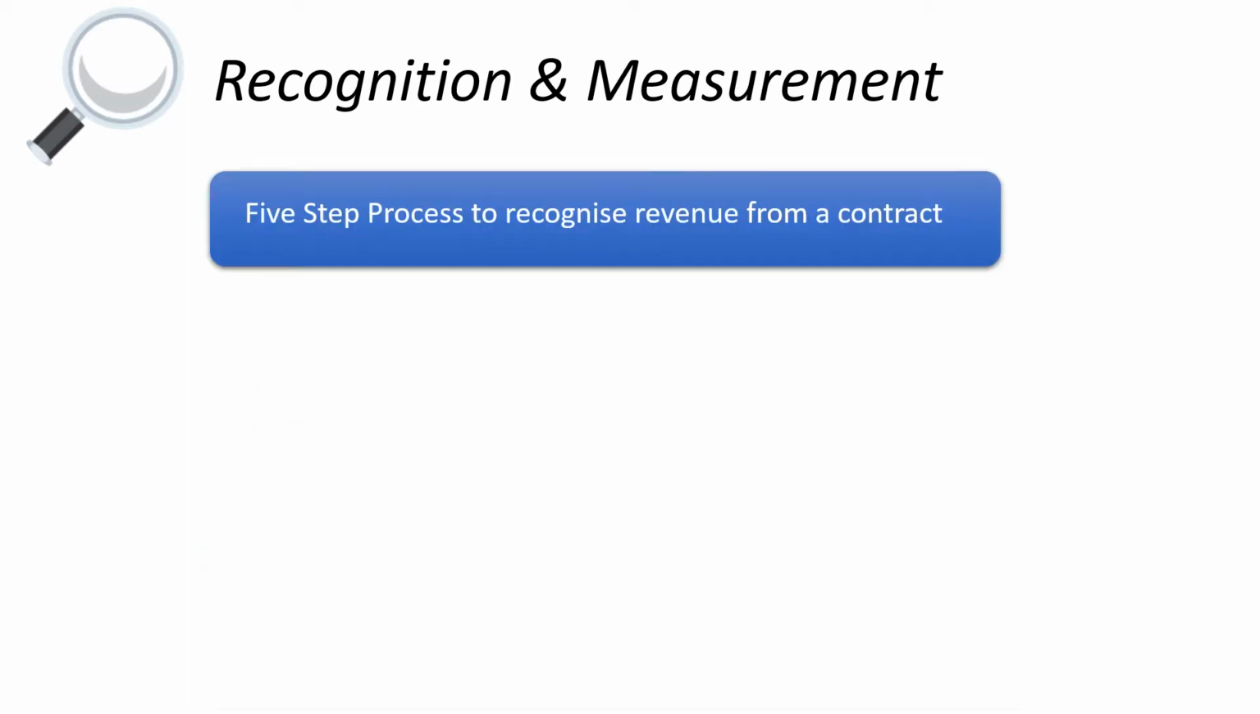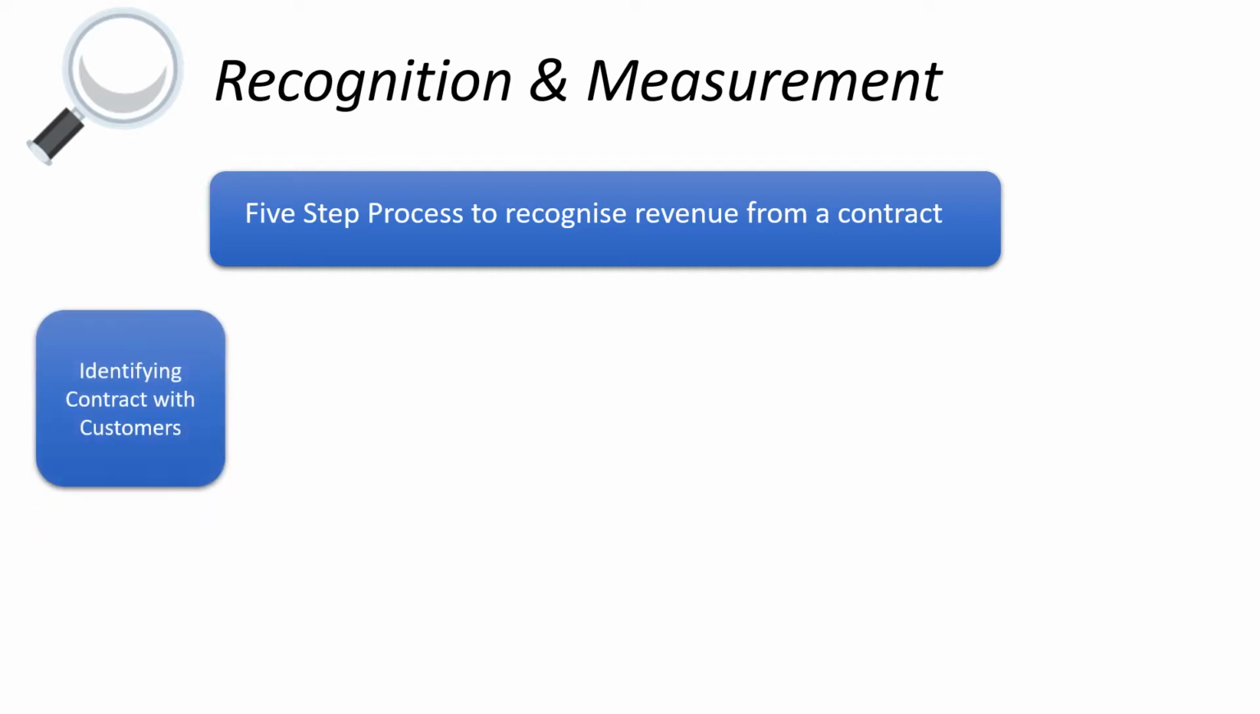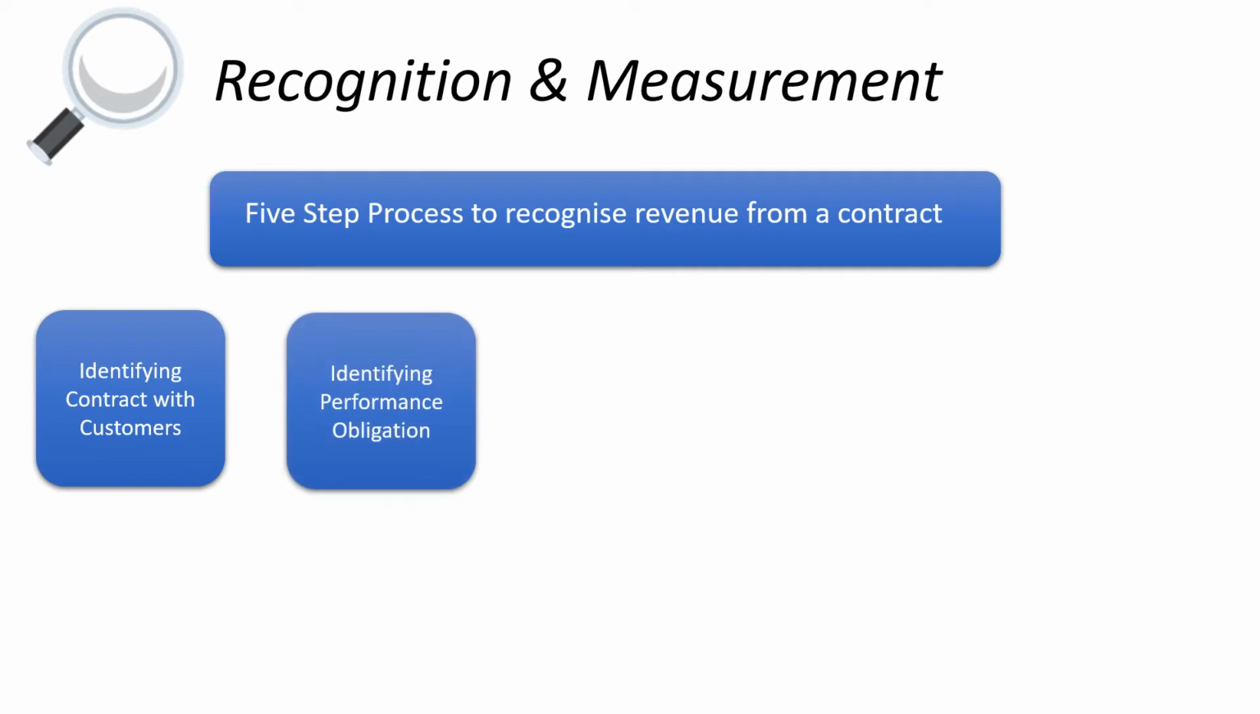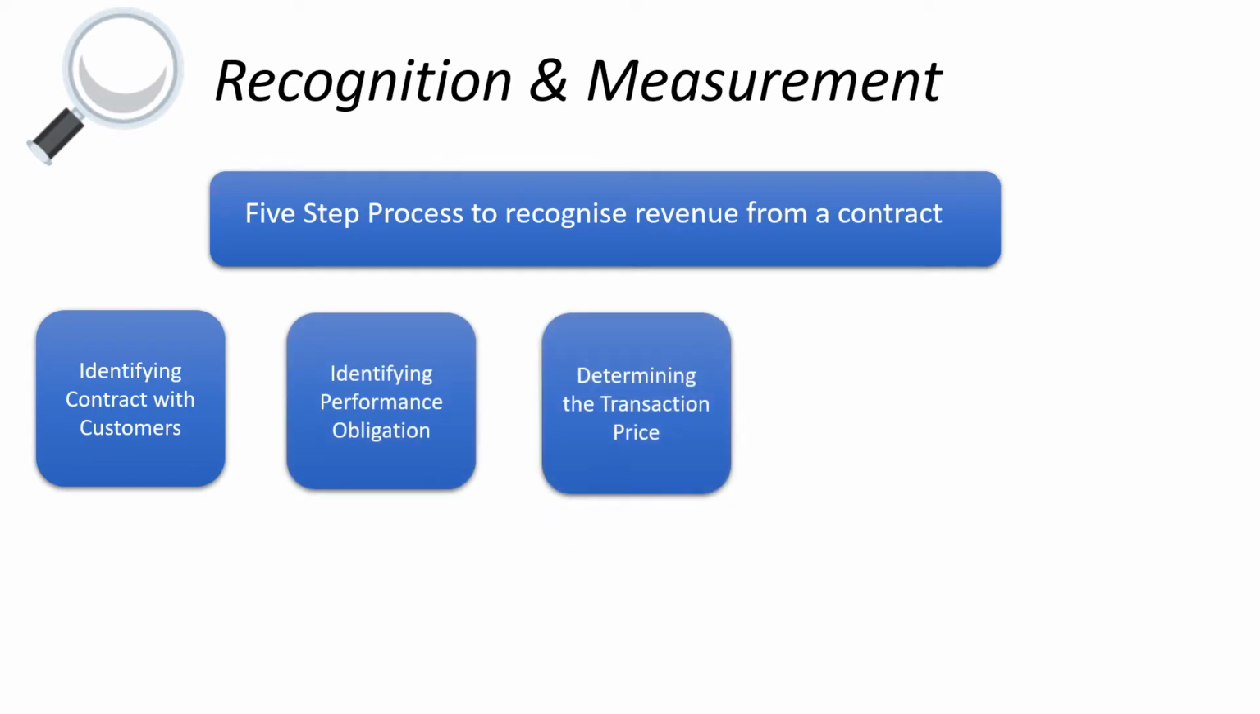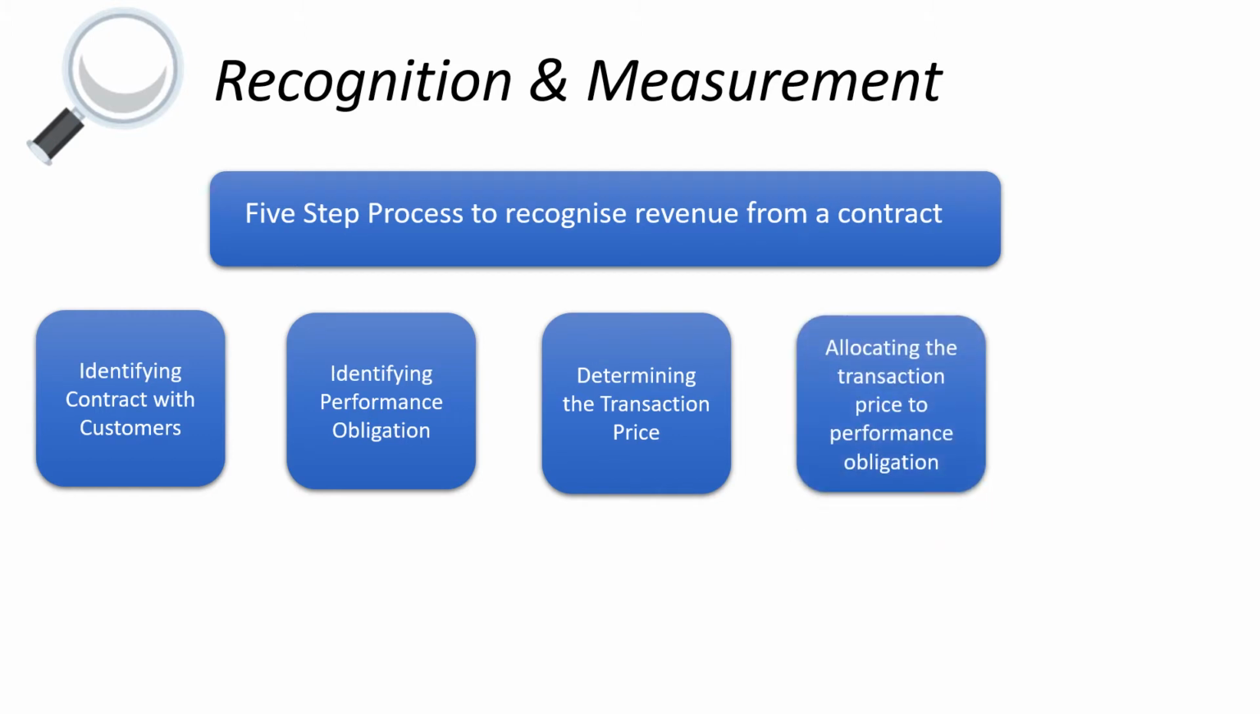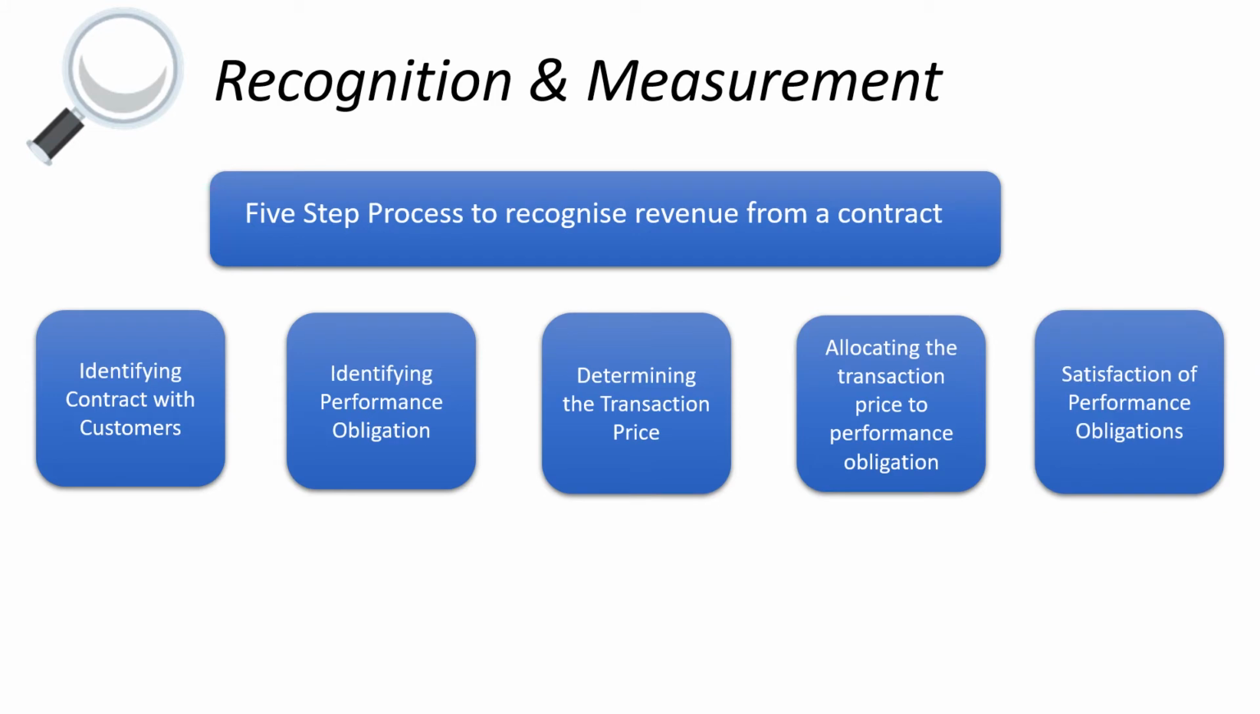Now, let's move on to the next part of the standard, that is recognition and measurement criteria. This standard prescribes a 5-step process to recognize revenue. Step number 1 is identifying the contract with customer. The second step is identifying performance obligation. The third step is determining the transaction price. The fourth step is allocating transaction price to performance obligation. And the final step is satisfaction of performance obligations.